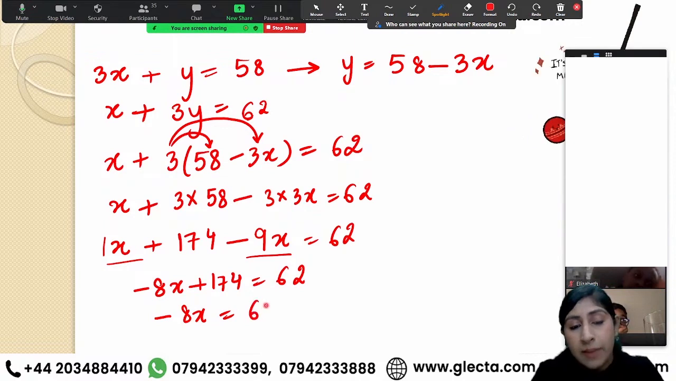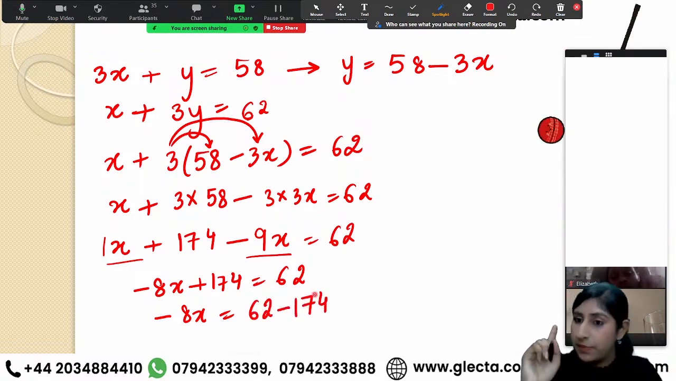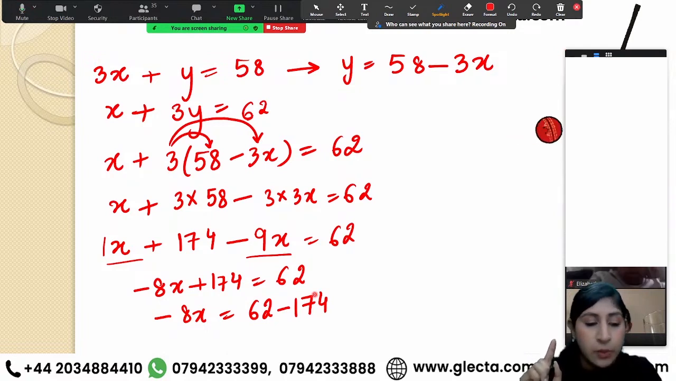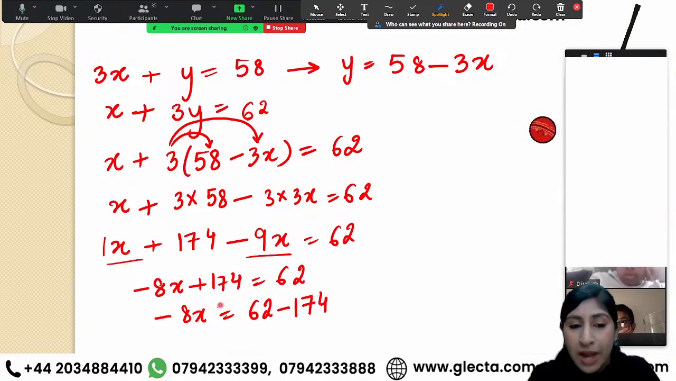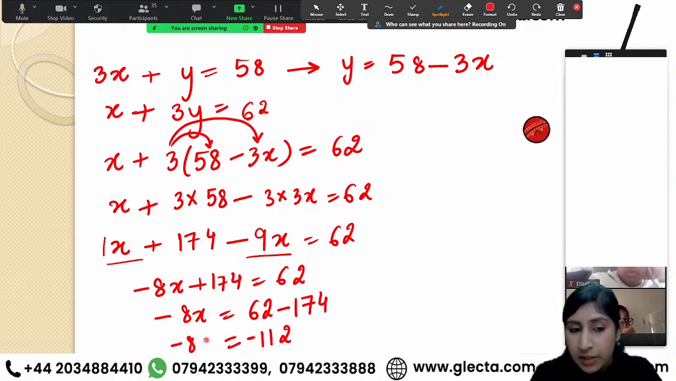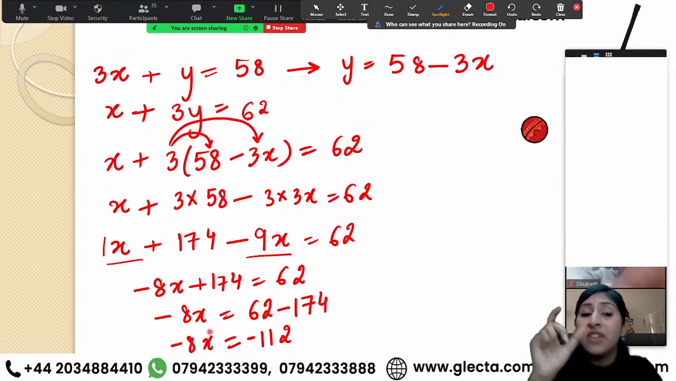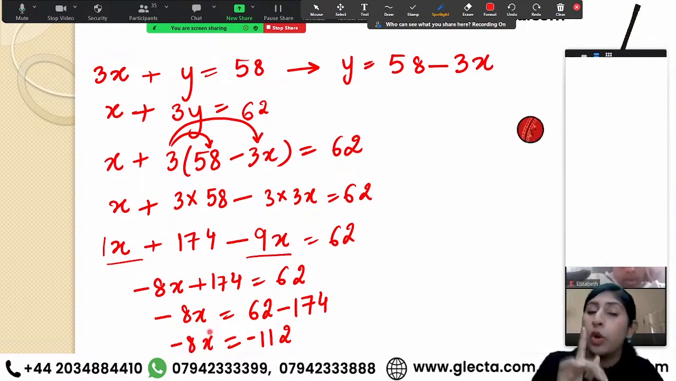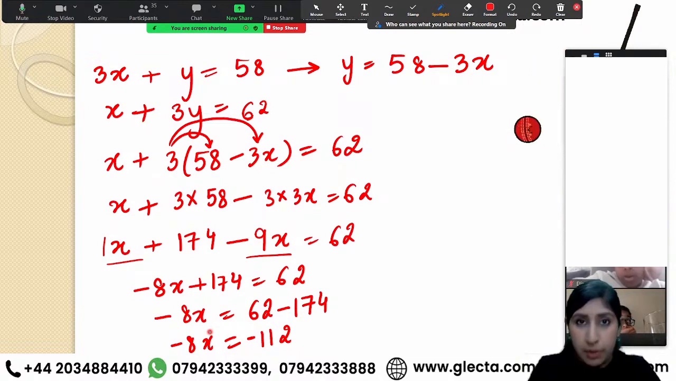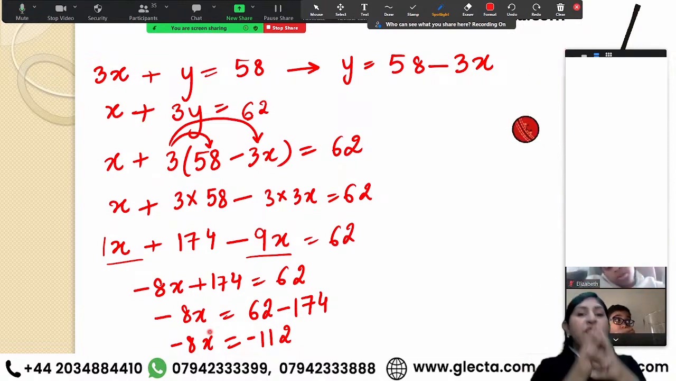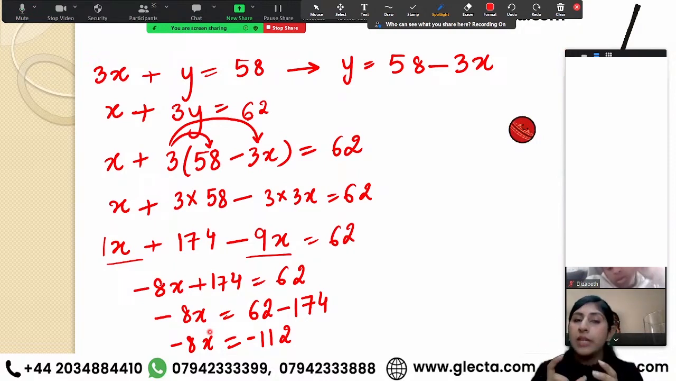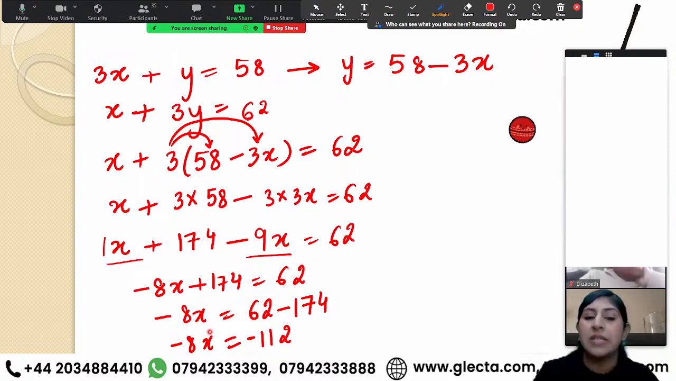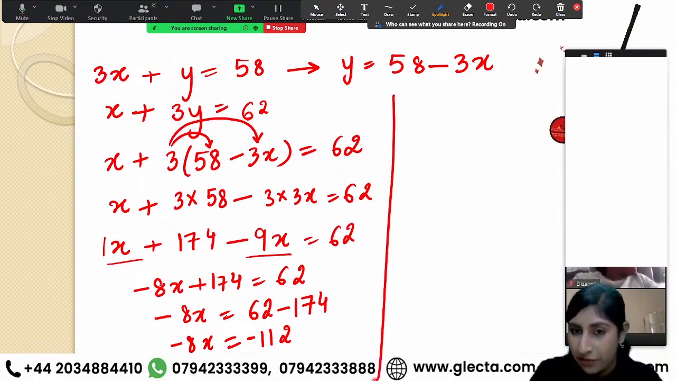So now when I am shifting it to the right hand side, it would get subtracted. You have to note this down. All right, it would get subtracted. And when you subtract 62 minus 174, you'll be getting a negative 112, right? So why negative? Because my bigger number is negative. We always use the sign of the bigger number, right? If my bigger number is positive, my difference comes out to be positive. All I did was calculate the difference between 62 and 174.